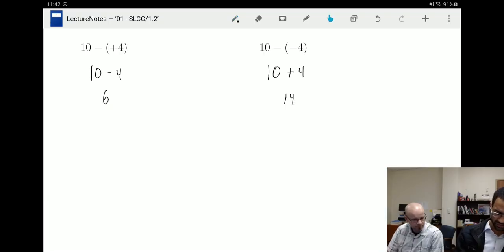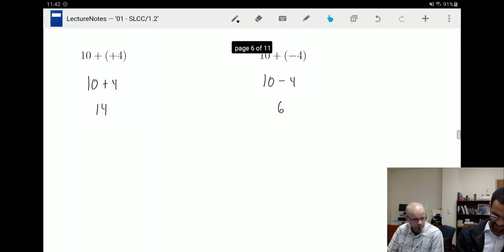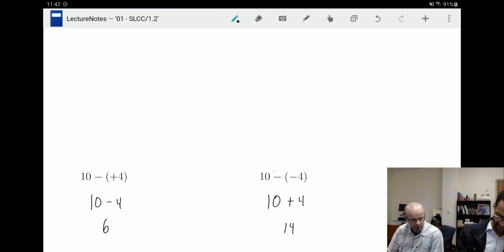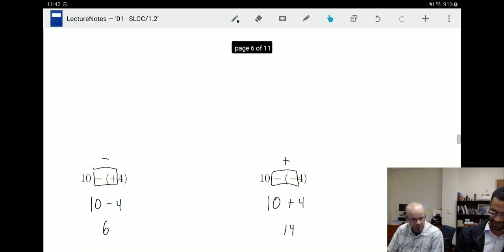So this is similar to the last rule we looked at, when the symbols are the same. We have positive, positive, that translated into a plus sign. Negative, negative, or minus a negative, translated into a plus sign. When I had different signs, that translated into subtraction. So same signs, positive; different signs, negative.